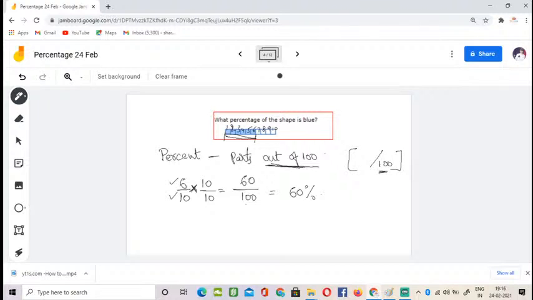For those who are not familiar with the topic, I just want you people to learn now. Also, if you know the topic, you just revise once. It will be helpful for you to go for the next complicated sums. So the answer is 60 percentage. Very good, kids. Very good.